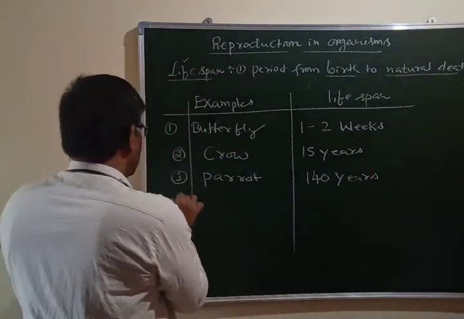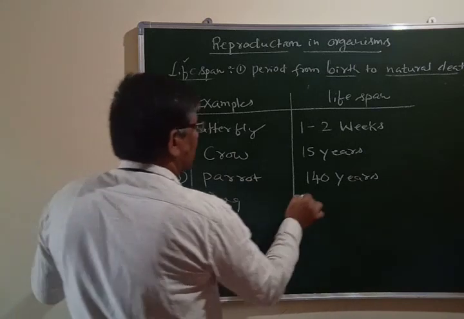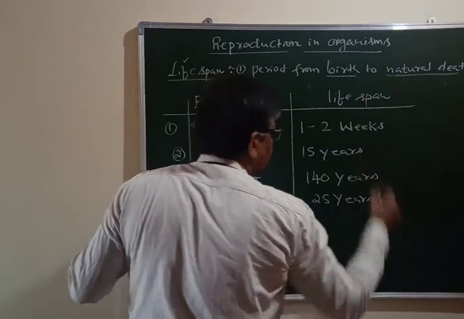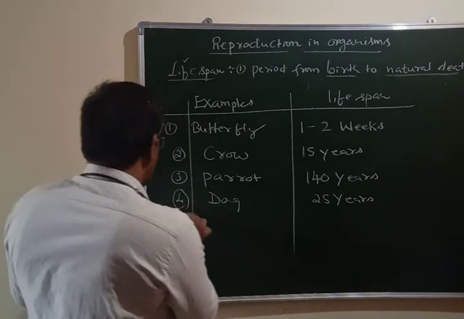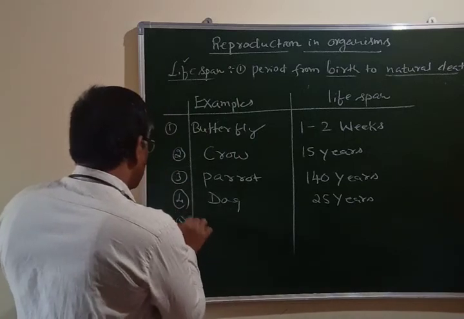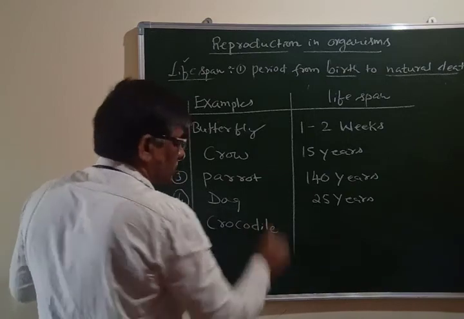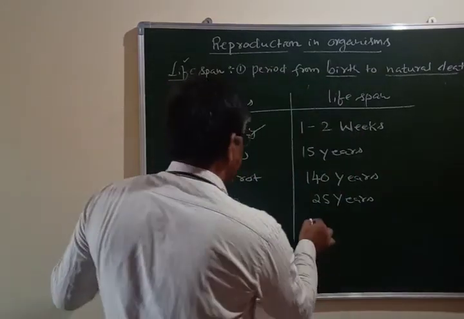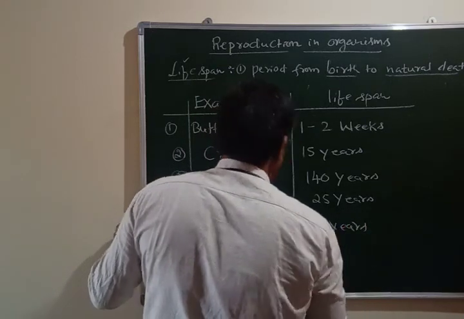Okay, so this is one. And next one is dog, will complete its life cycle within 25 years. Next is crocodile, which will complete its life cycle within 60 years.